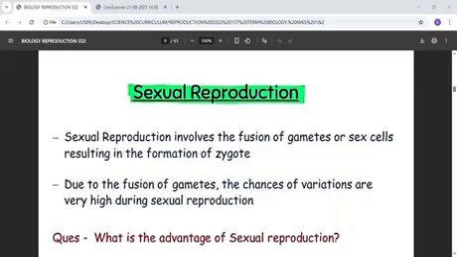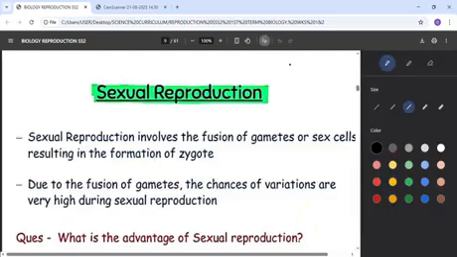Then there is another type of sexual reproduction. We call it conjugation. This conjugation is common to paramecium. Paramecium undergoes conjugation, and also spirogyra. So they can undergo conjugation. Now, how will it happen?